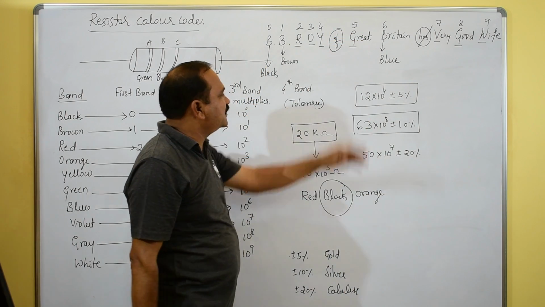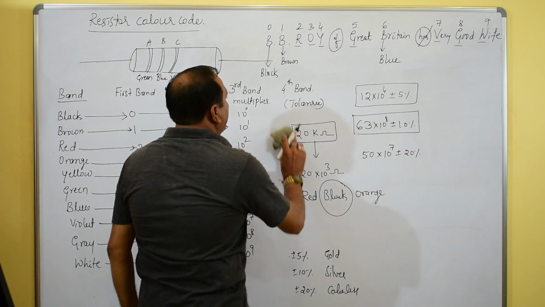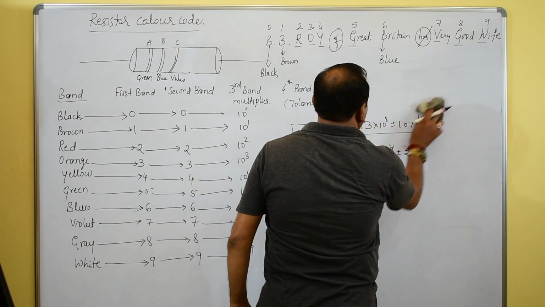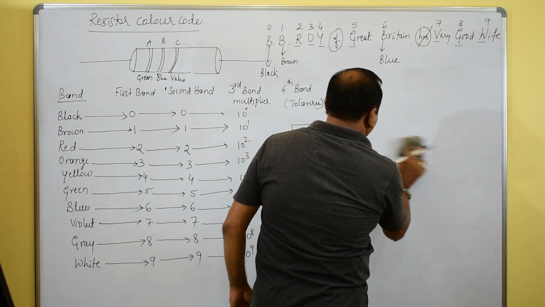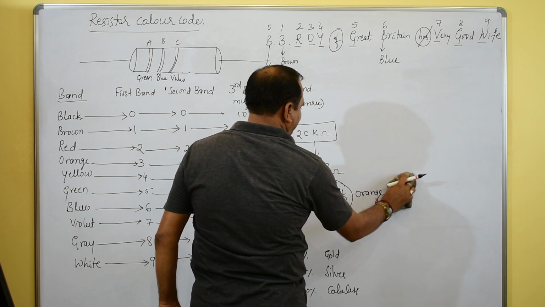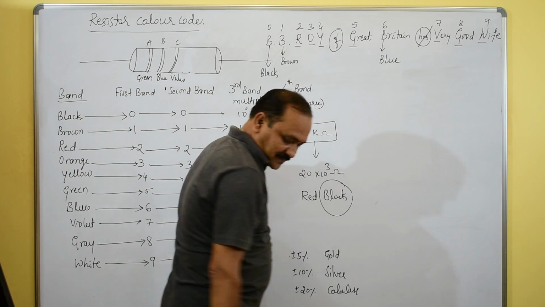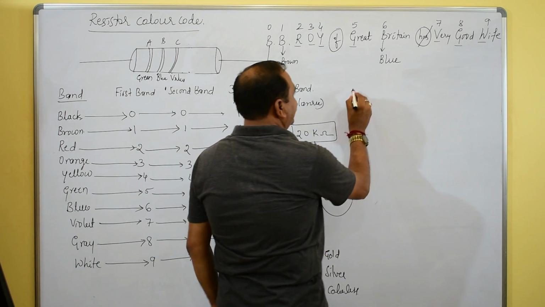In another way, you can also write it: B.B. Roy goes to Bombay via Gateway. You can also remember like this.